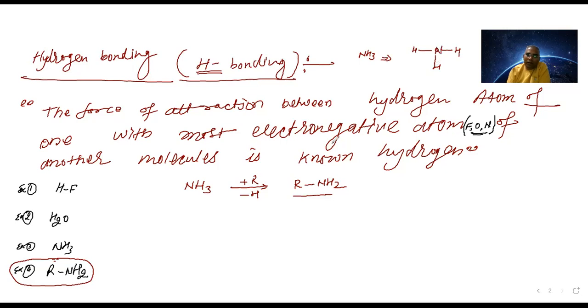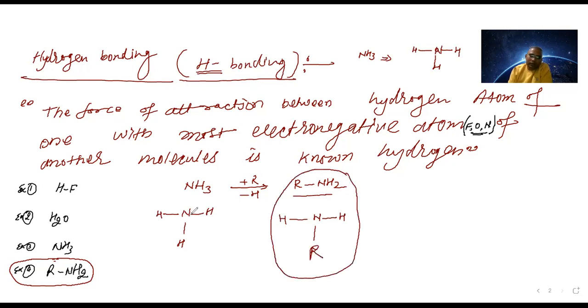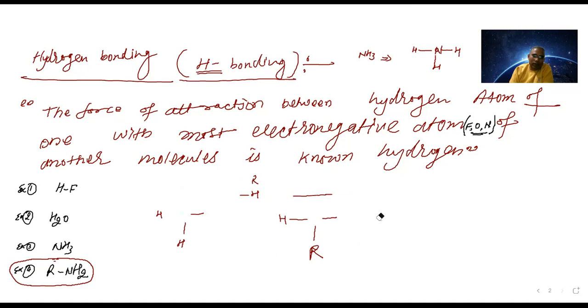So here is hydrogen, here is hydrogen, here is hydrogen. In this case, we write hydrogen, hydrogen, and downside we write the R. Can we draw the structure of this molecule like this? I hope you will be able to understand how RNH2 is formed.